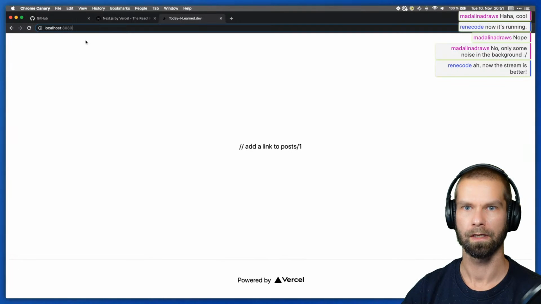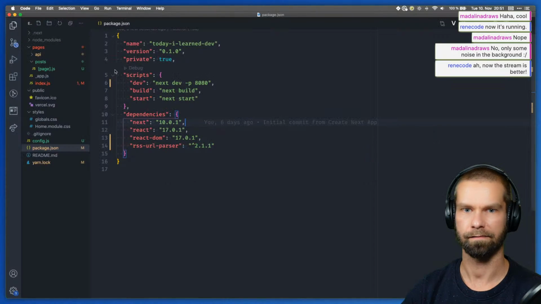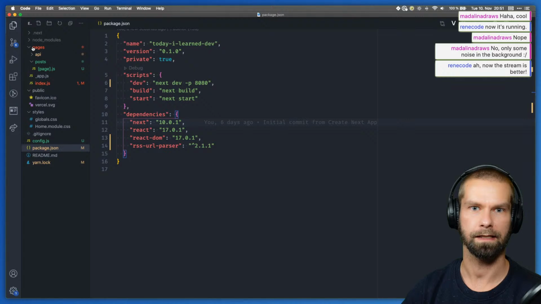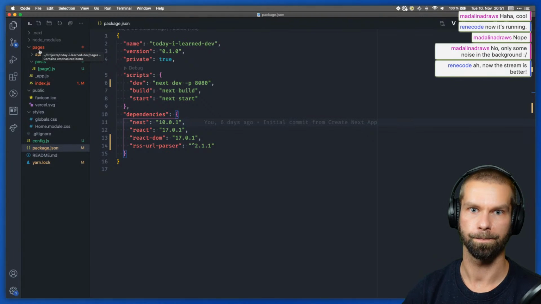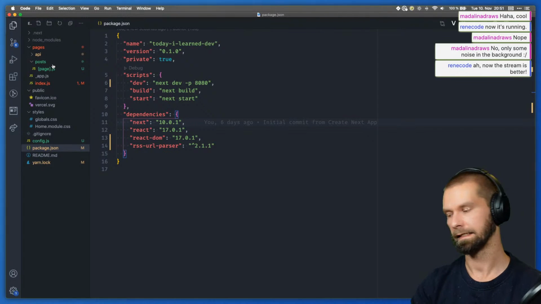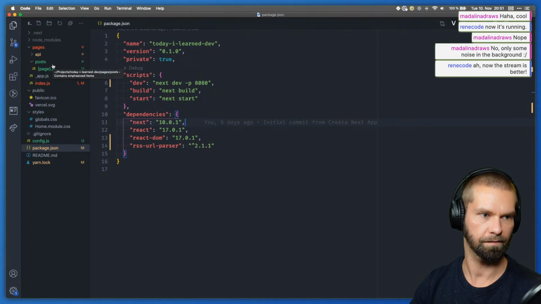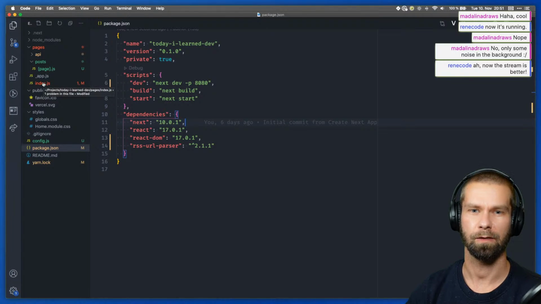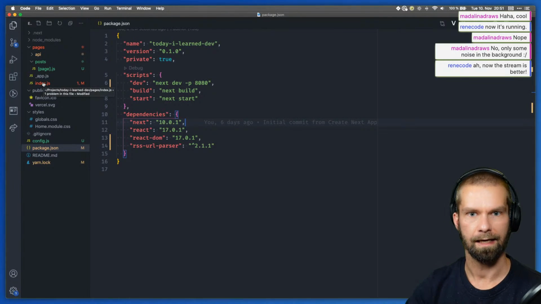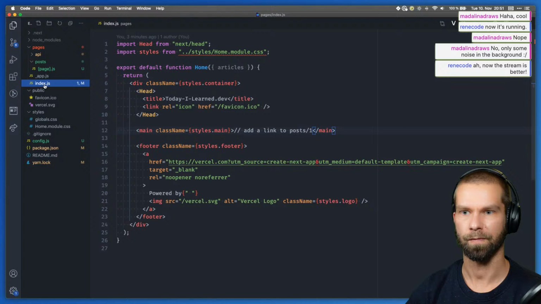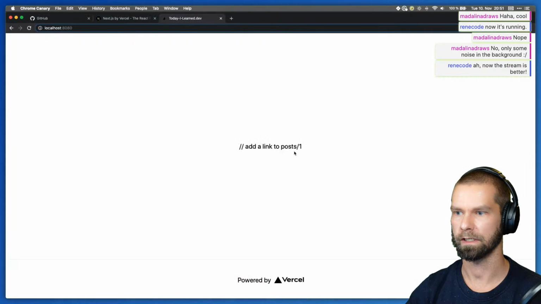So here we go. Let's do a quick recap. Inside of the pages directory, we had several routes. In Next.js, routes are file-based. So we included an index.js file, which is the home route, which is what we currently see here.